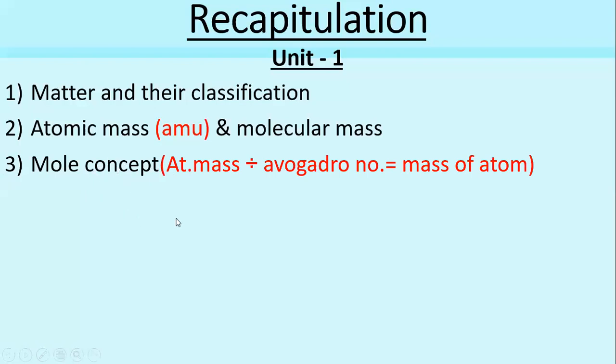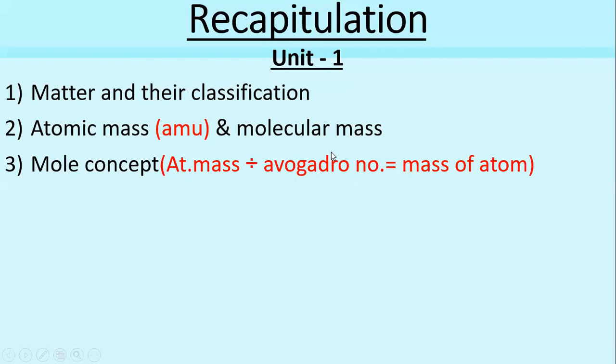In that, if we know the atomic mass of an atom or molecule, divided by the Avogadro number, then we are able to calculate the mass of a single atom or molecule. And again, to calculate the Avogadro number, the atomic mass divided by the mass of a single atom will give you the Avogadro number.